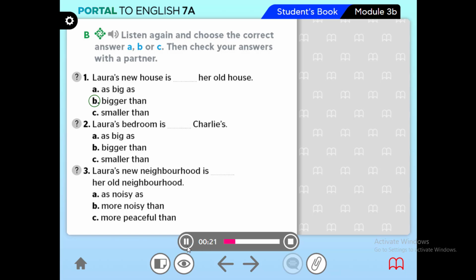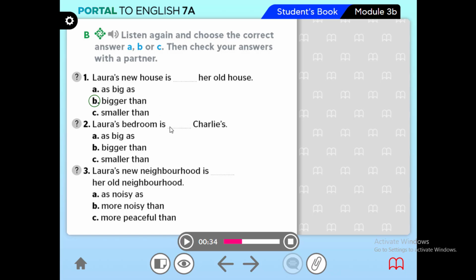A beautiful garden. Oh, that's nice. Your old house didn't have a garden, right? No, just a balcony. And what's your bedroom like? Well, it's a bit smaller than my old bedroom.